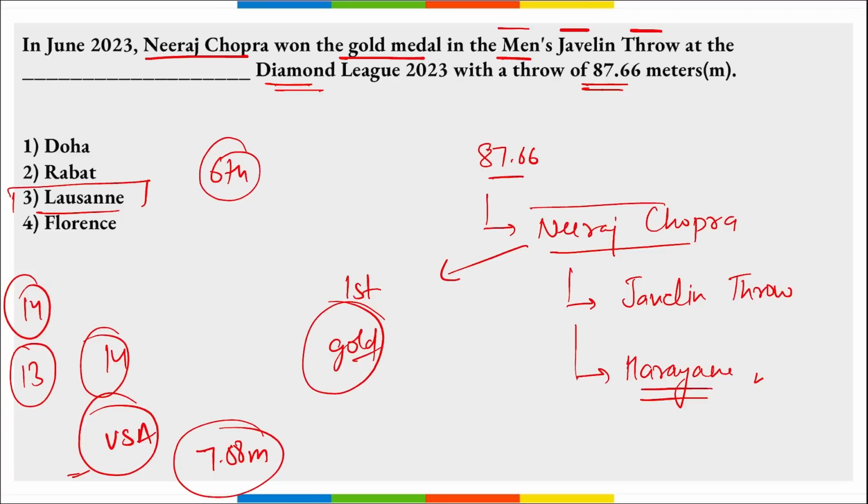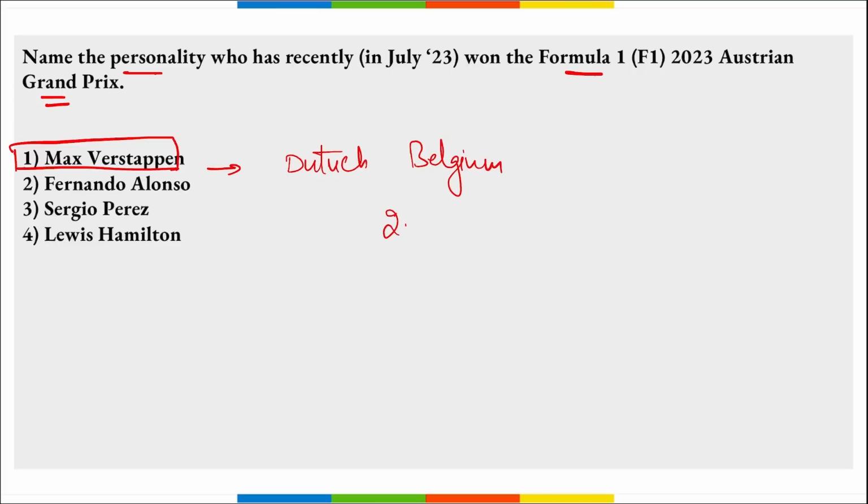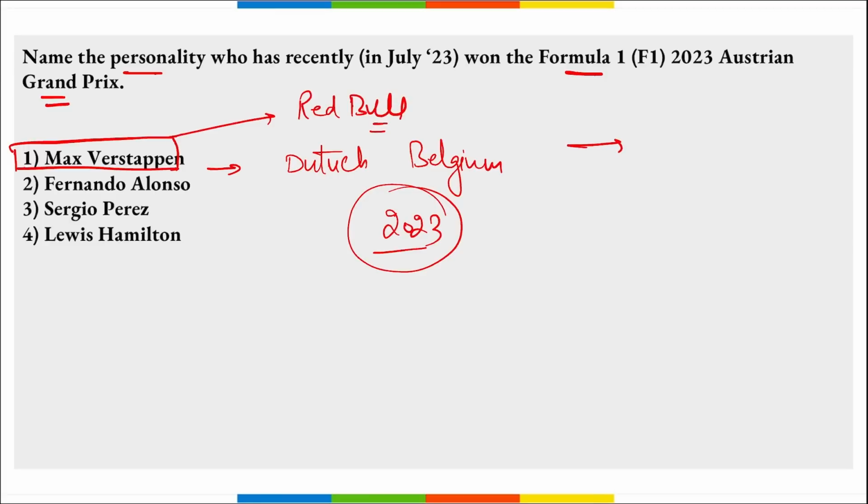And Neeraj Chopra, who is from Haryana, is related to javelin throw, and he secured the gold medal in the men's javelin throw at the Lausanne Diamond League, which was its 6th round. Next, name the personality who recently won the F1 2023 Austrian Grand Prix. He will be Max Verstappen. Max Verstappen is Dutch-Belgian, and he has won the 2023 Austrian Grand Prix. And he drives for Red Bull, and he was in first position.